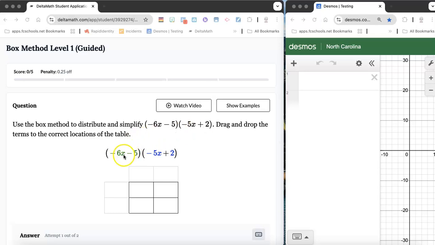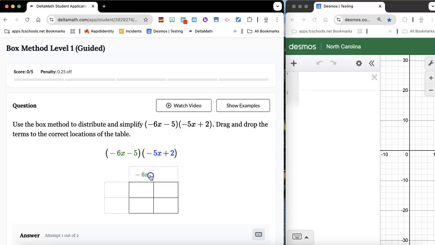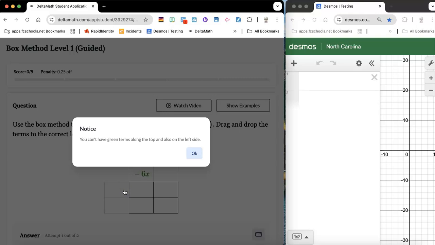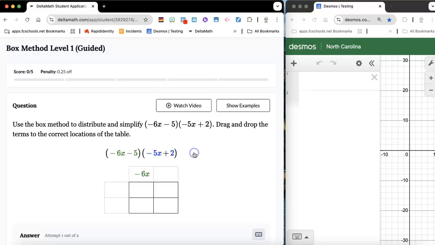Okay, so if I come down here to this negative 6x minus 5, and we see that it is green, that means that they go together. So what they're trying to tell us is if I want to drag that, I'm clicking and dragging. I wouldn't then just go over here with that. They won't let me. We want them to be grouped. So I need to put that negative 5 with that negative 6x. And I'm going to put this negative 5x and this 2 together, and then once I do that, it'll allow me to fill in these boxes.